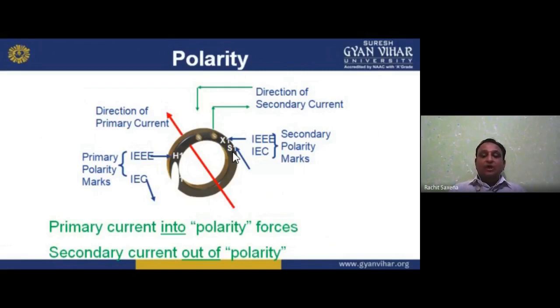Primary current into polarity forces, secondary current out of polarity forces. Now the primary current goes into the polarity, and the secondary is out of the polarity. We can say the primary is in and the secondary is out. So primary current into the polarity and secondary current out of the polarity. So I hope you understand about this thing.